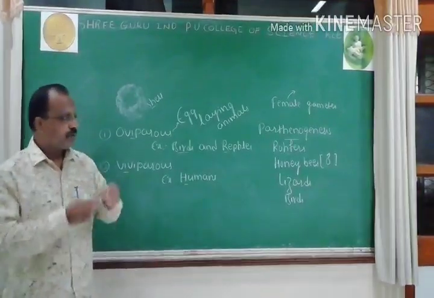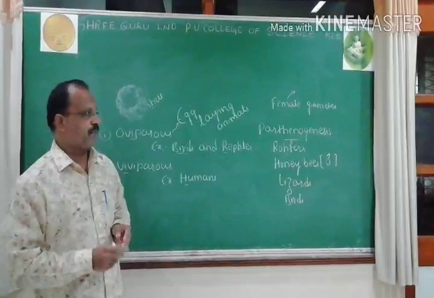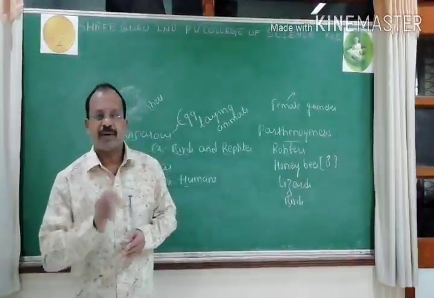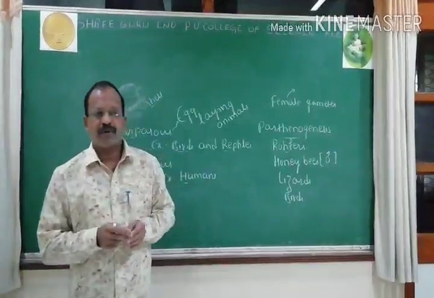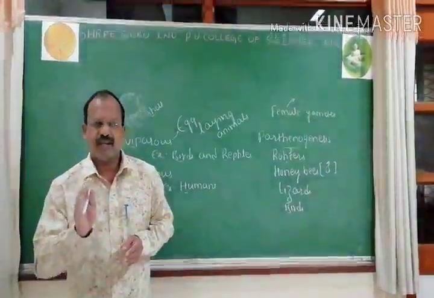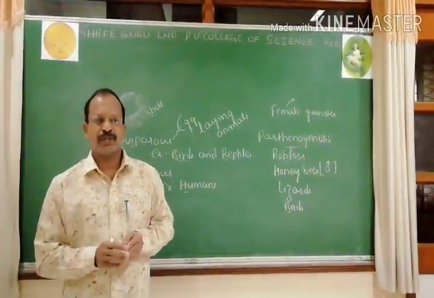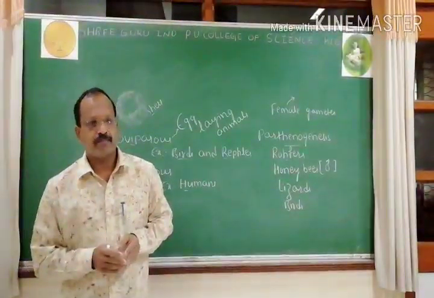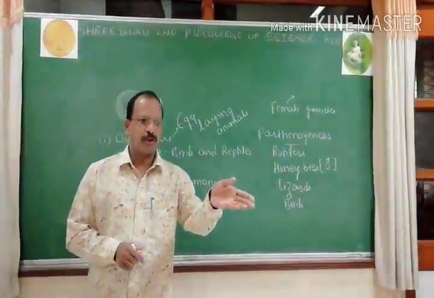Now I will provide you the content which you have come across in the overall first chapter. Initially, you have come across a definition of lifespan. Followed by that, I put forward a list of organisms with their lifespan. Then you have come across definition of reproduction and two types of reproduction: asexual reproduction and sexual reproduction.